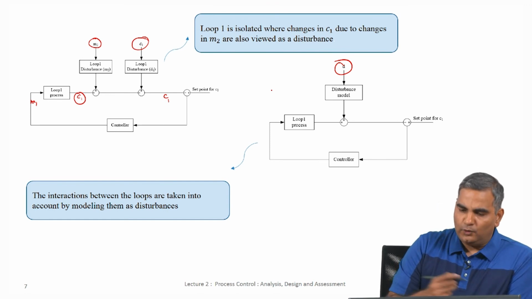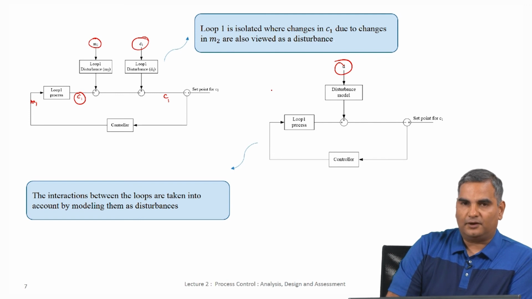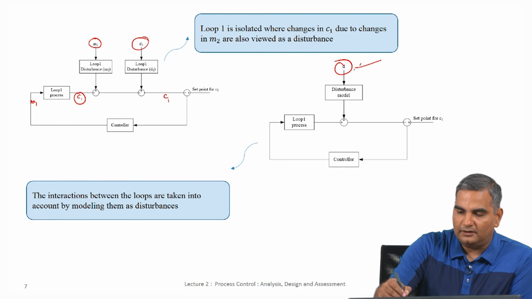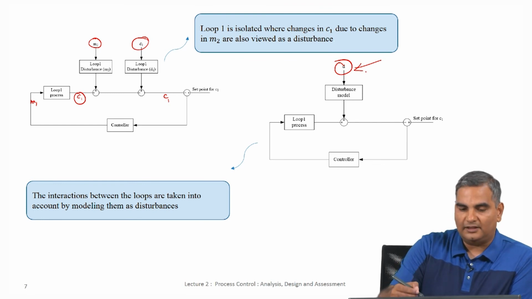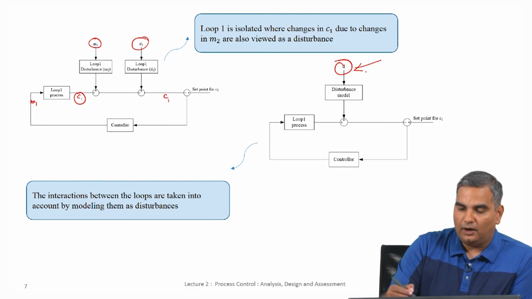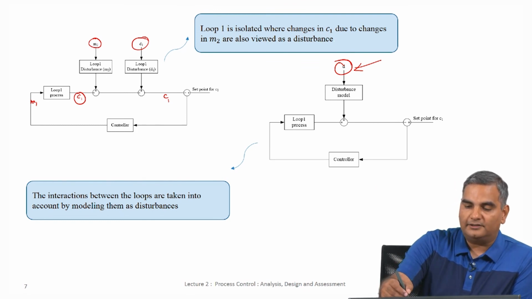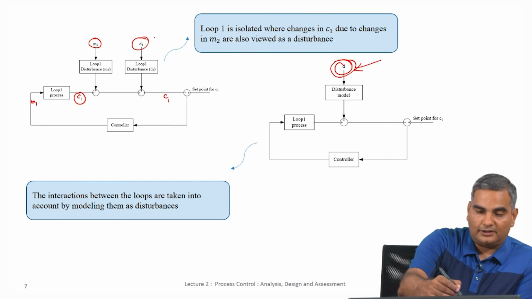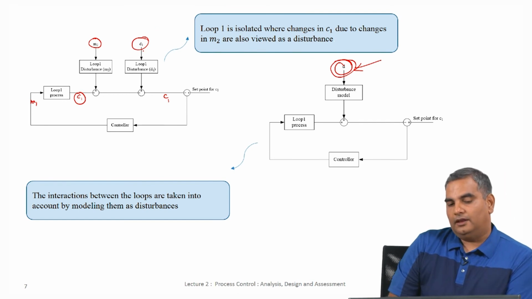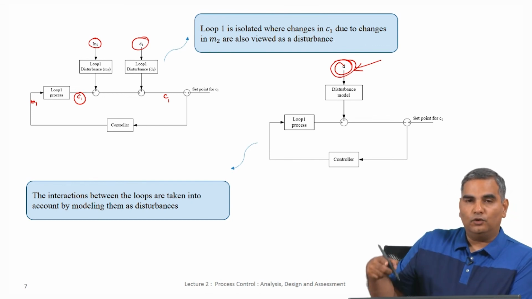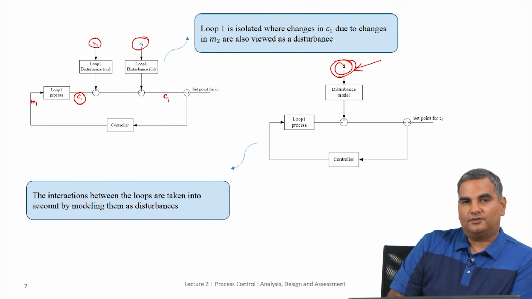Now, how do I analyze a control loop like this for a multivariate process? What you typically do is, this disturbance is something that is unknown. So, once you design the controller, which you will study as we go through this course, you will check how well this control loop works for all kinds of disturbances, because you know that there are natural disturbances that come from the environment, and also the disturbances that come out because the other loop is trying to control C2, right.